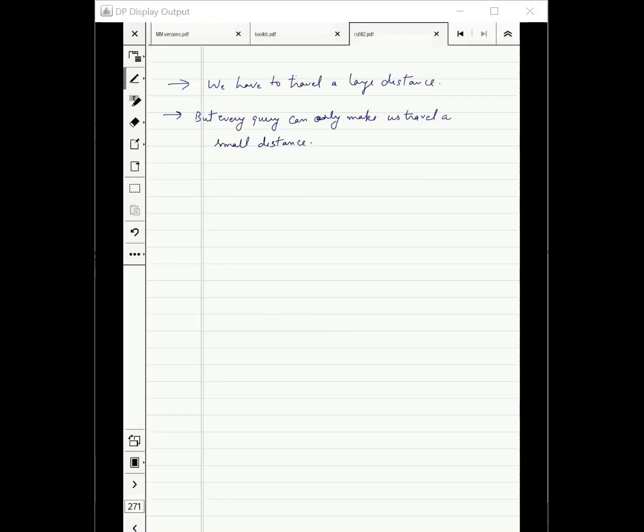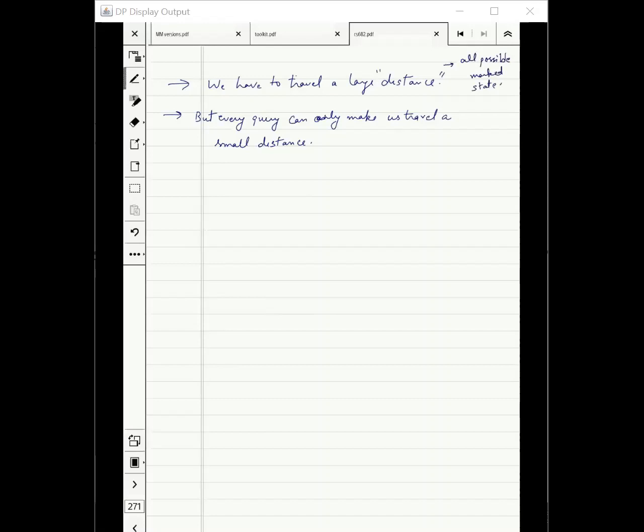We have to, and when we talk about this large distance, I have not defined this. I will mathematically define what I mean by large distance. But this distance should be with respect to all possible marked states, and not just one marked state. That also we saw.